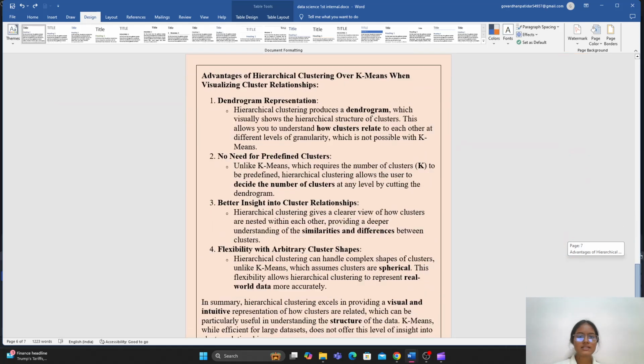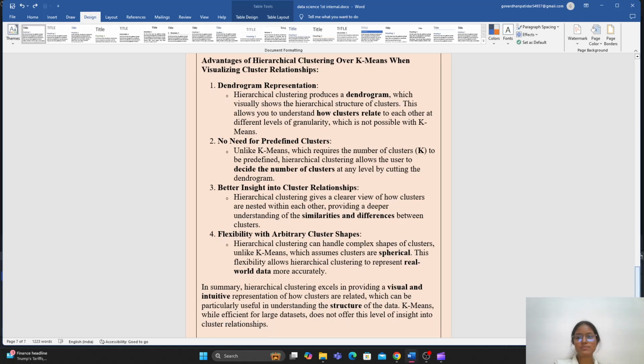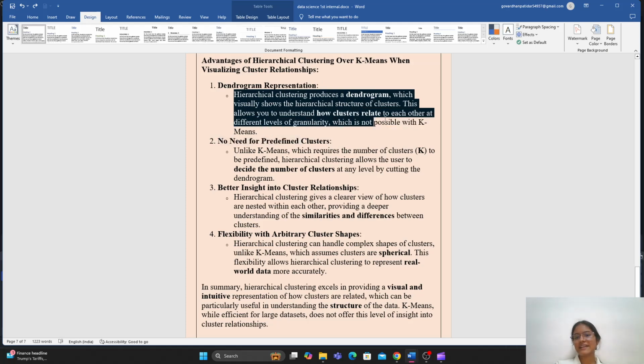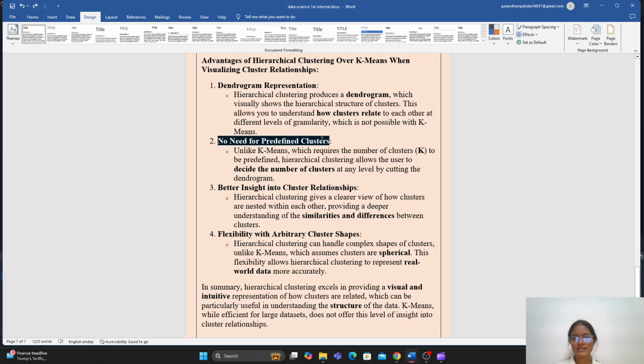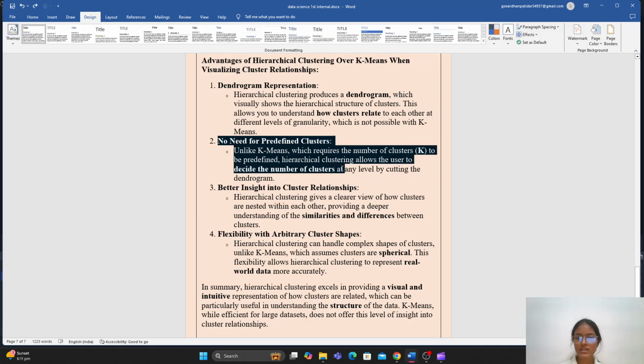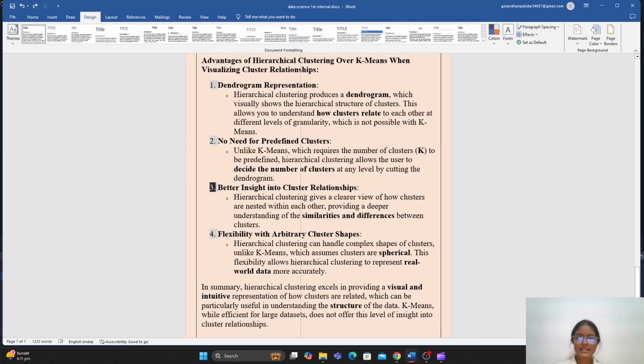After that we will discuss the advantages of hierarchical clustering over k-means when visualizing cluster relationships. First is the dendrogram relationship. Hierarchical clustering produces a dendrogram which visually shows the hierarchical structure of the clusters, and this allows you to understand how clusters relate to each other at different levels of granularity, which is not possible with k-means. Next advantage is no need for predefined clusters. Unlike k-means, which requires the number of clusters, k, to be predefined, hierarchical clustering allows the user to decide the number of clusters at any level by cutting the dendrogram.